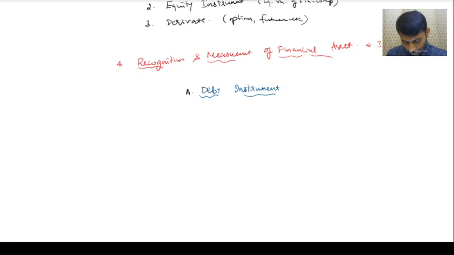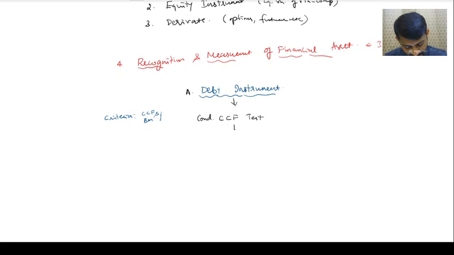For debt instrument, on what basis are you going to classify? Already we have classified. What are the criteria for classification of financial asset? We have two criteria: CCF and business model. So the first test, my friends, is the CCF test. Conditions of the CCF test.